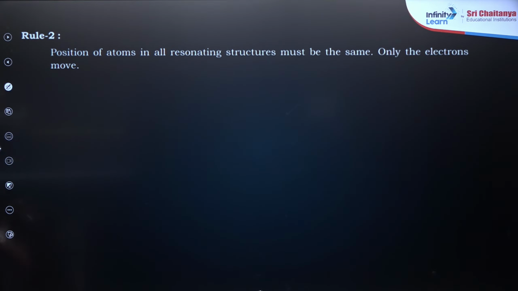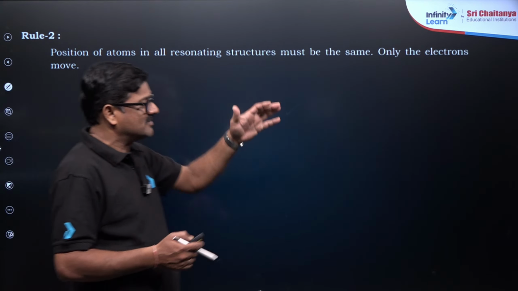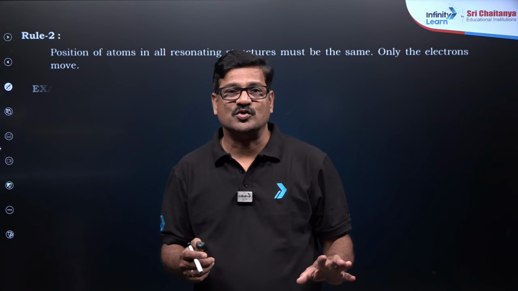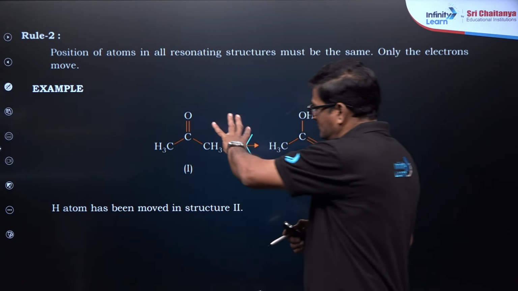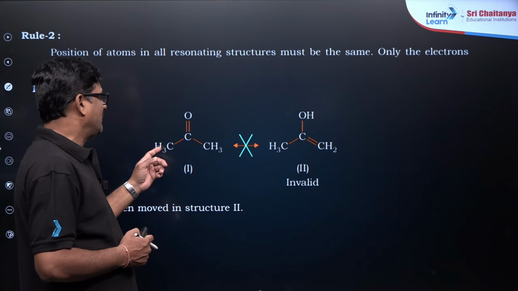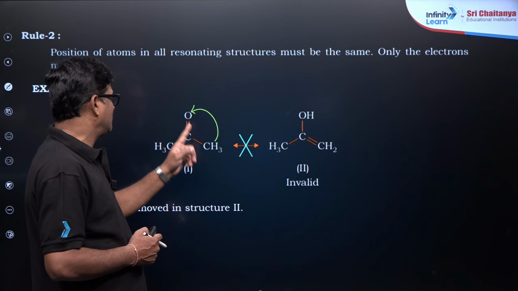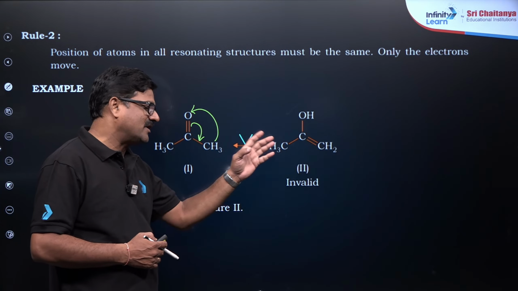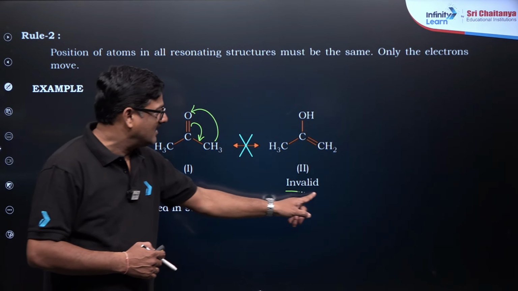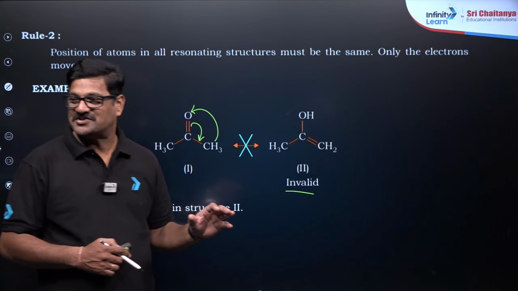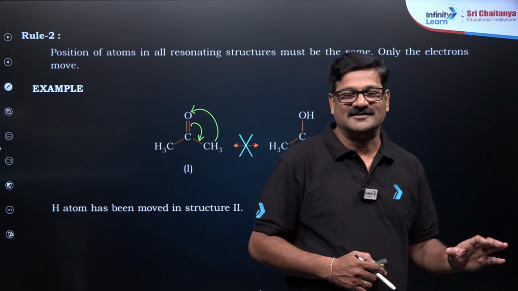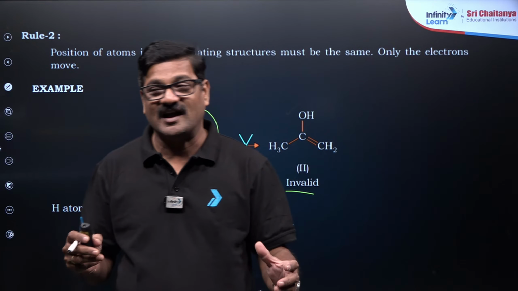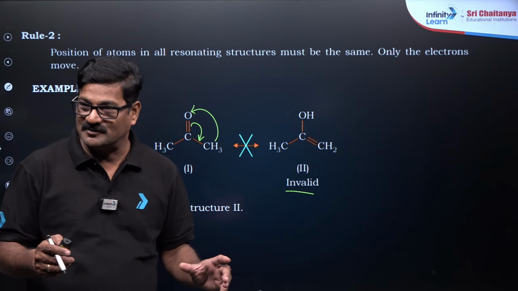Yes, my dear children. Now let us see here. Position of atoms in all resonating structures must be the same. While writing resonating structures, position of the atom should not be changed. You can see this is a structure. I just want to write by changing the hydrogen atom position from here to here, and pi bond is changed from here to here. And this happens, but it is not a resonating structure. Rather, I would say it is a tautomerization. Tautomerism अलग है. Tautomerism is a real phenomenon, while resonance is an imaginary and hypothetical phenomenon. समझ में आ रहा है क्या बेटा?